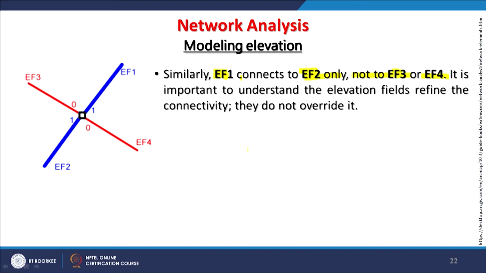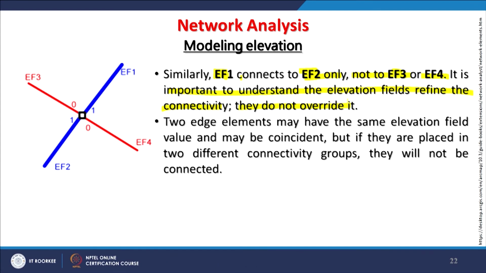So it is true for both types of network here, and it is important to understand that the elevation fields define connectivity, they do not override it. Because in your policy, you cannot instruct the system to forget about elevation. No, when you are dealing with a system which is also having elevation information, then that cannot be overridden.